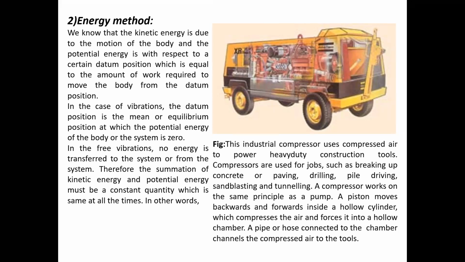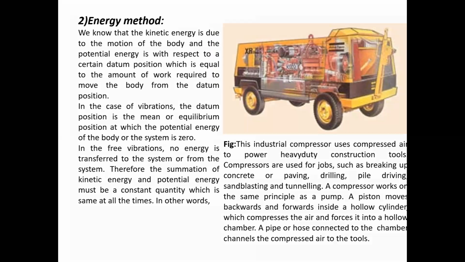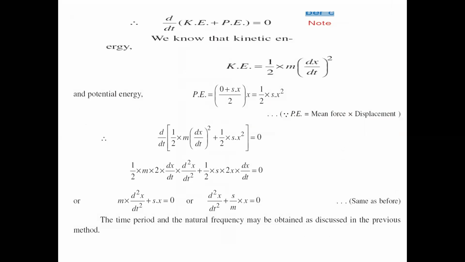Coming to the second method, in this method they set one statement: the summation of the kinetic energy and potential energy must be constant. By that statement, you have to find our natural frequency value. This is the energy method, so all of you observe that.